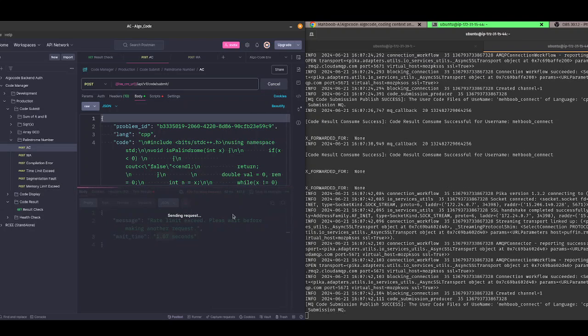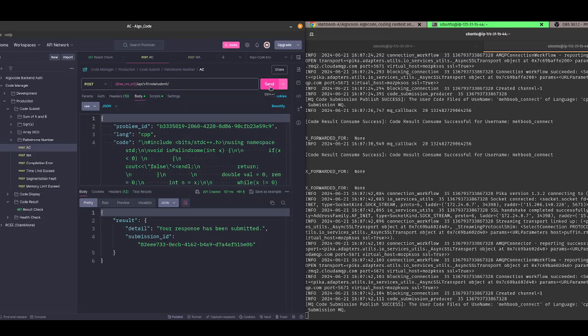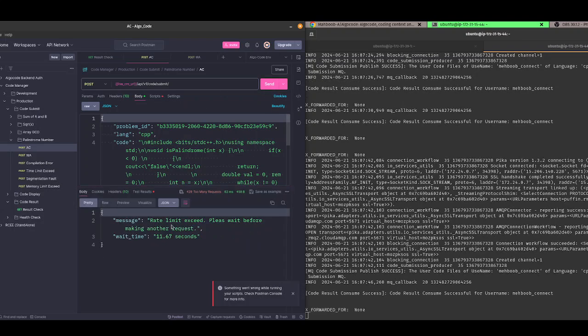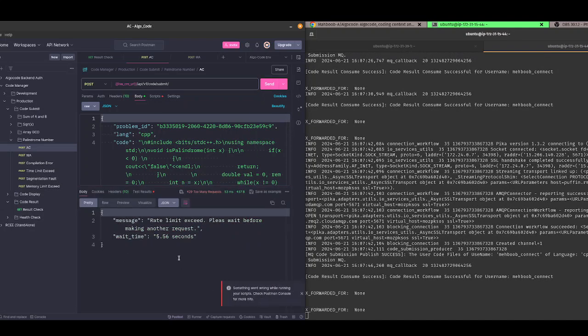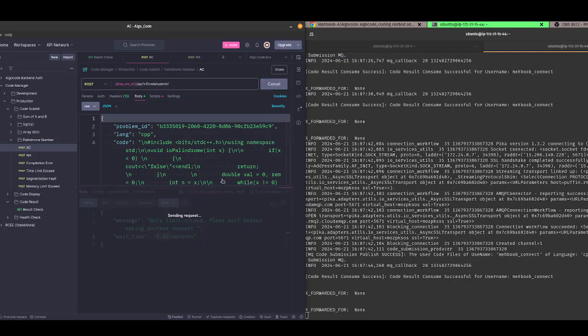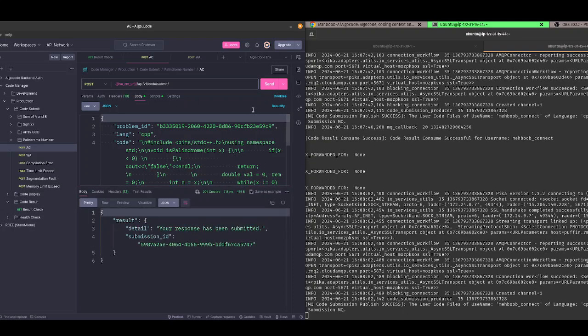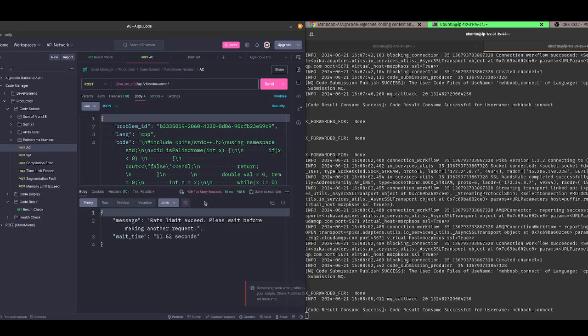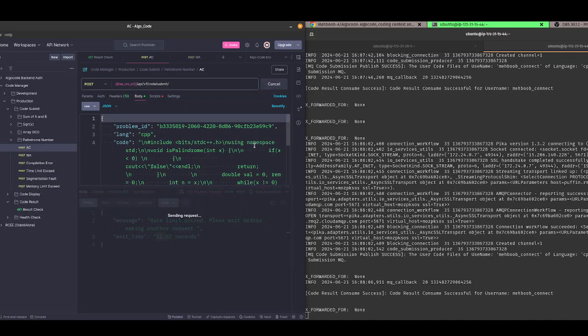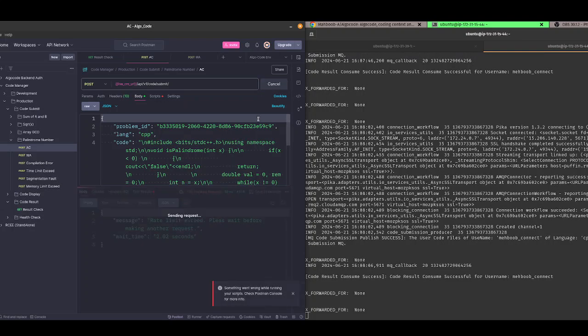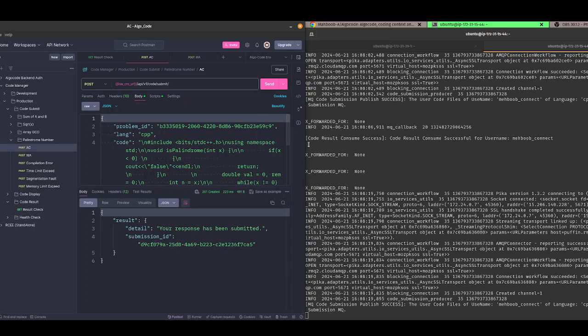Again, I am sending one request. It actually took the request. Now if I send another request, it tells wait time is 11 seconds. Again, I send a request, and it tells wait time is 5 seconds. So it basically allows one request per 20 seconds. This request is processed, but now no request will be processed because I am sending another request within 20 seconds. No request is processed. Yeah, this request is processed.